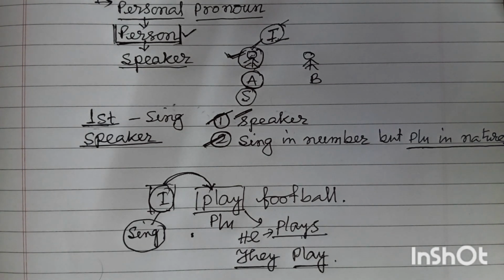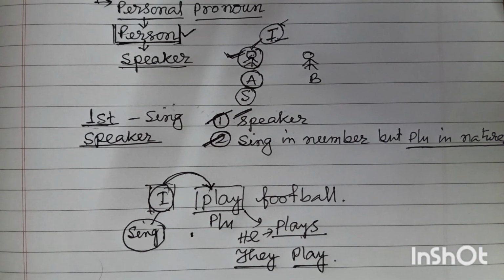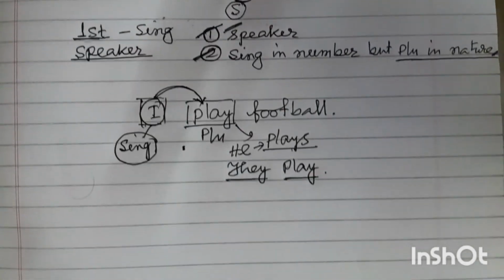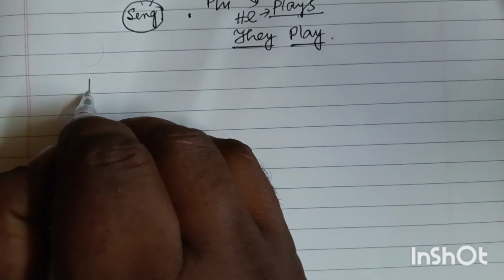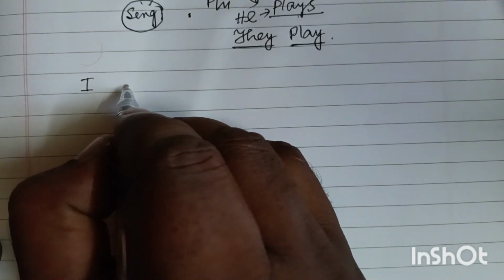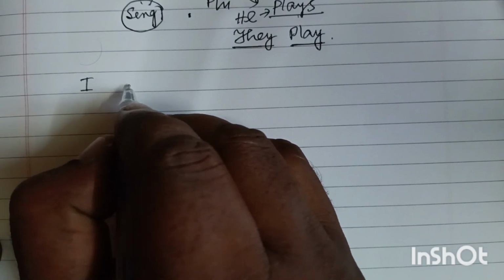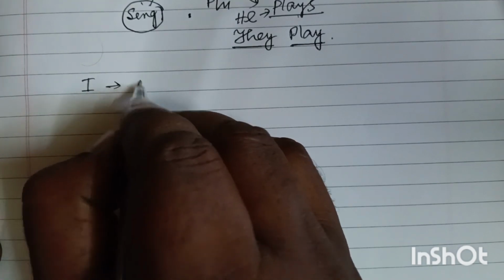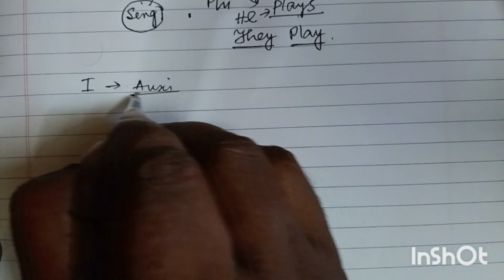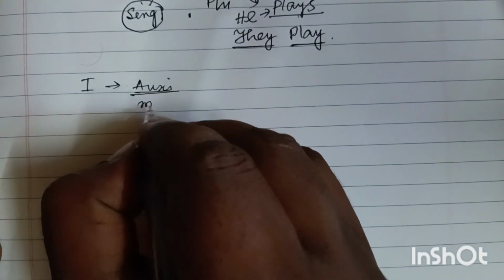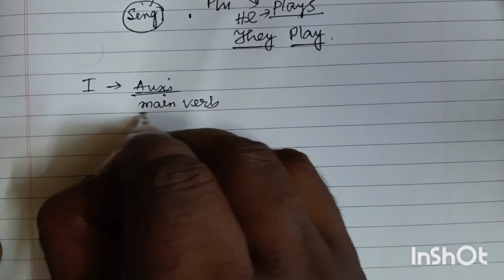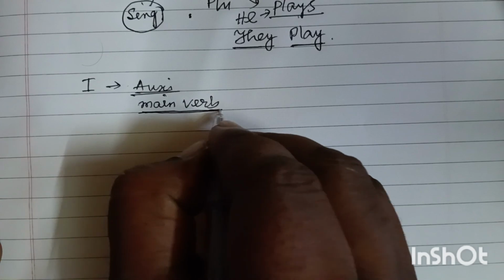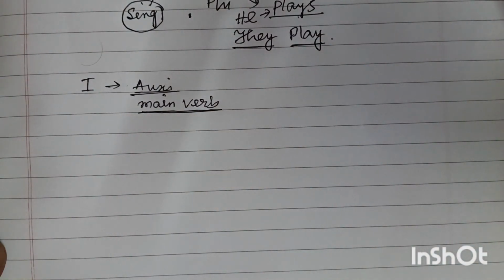Now I am going to give you some examples, and you can see the main problem arises whenever we use "I" with the auxiliary verbs. Whenever the auxiliary verbs are used as the main verb, at that time we feel these types of confusions.